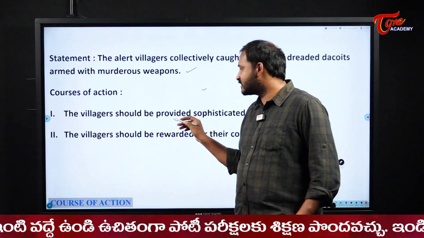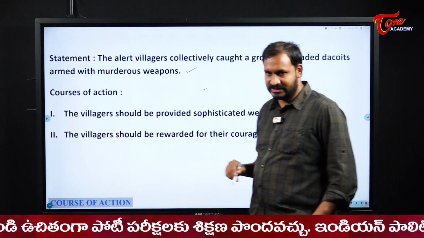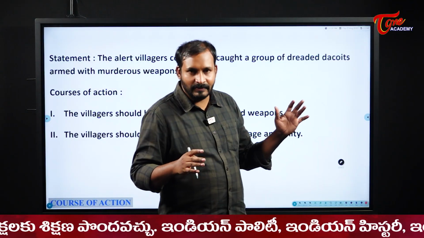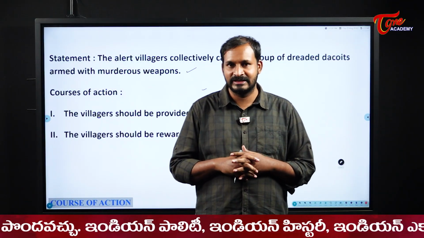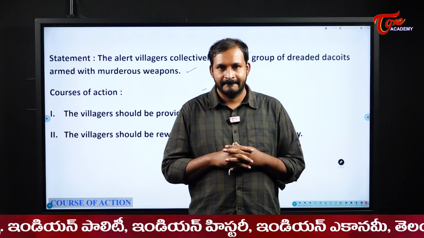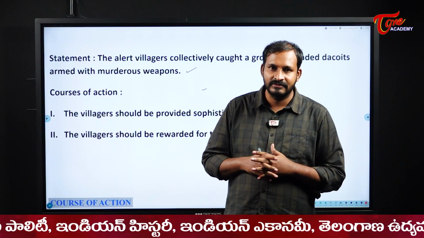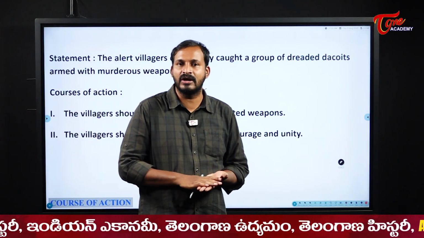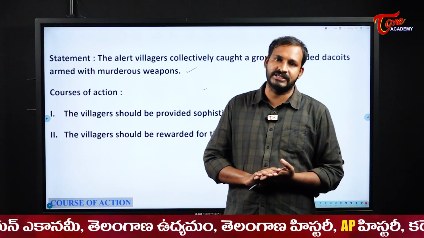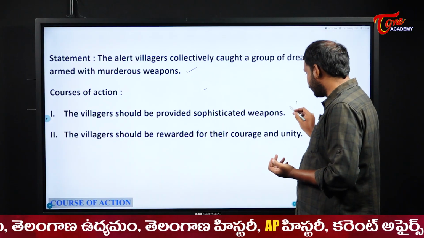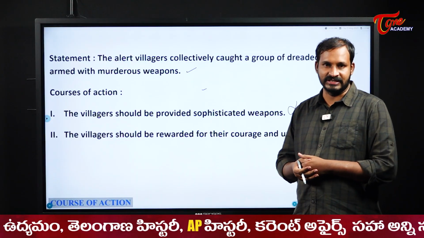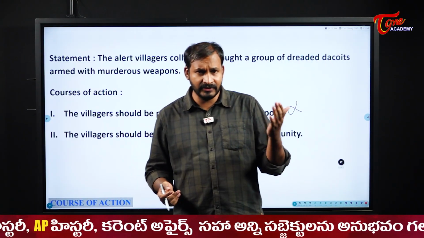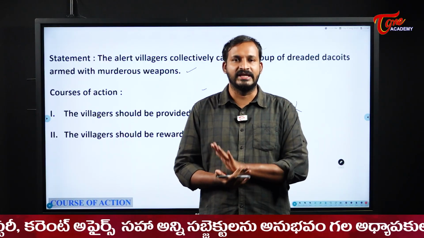The first course of action: the villagers should be provided sophisticated weapons. Now see here, if the dacoits are carrying weapons, now if we provide the villagers also with weapons, violence will increase, right? Is that a perfect solution? If they are doing violence and we start doing violence, that is not a perfect solution for any such type of situation. So that is wrong. We should not provide any weapons for the villagers. Instead of that, you can increase the security for the village, but you should not provide weapons to the villagers.